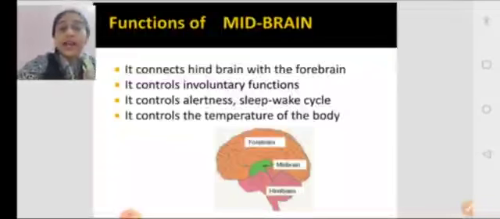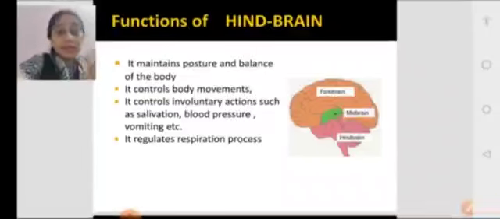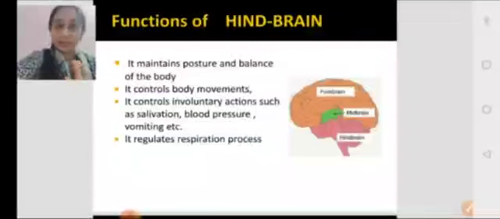Now we will look into the functions of the hindbrain. Hindbrain is also an important region of the human brain. Now, what are the main functions? It maintains the posture and balance of the body. What do you mean by posture? We human beings can stand erect. Many of us have got an incorrect posture, but still we have a posture to maintain, and we can also balance the body.